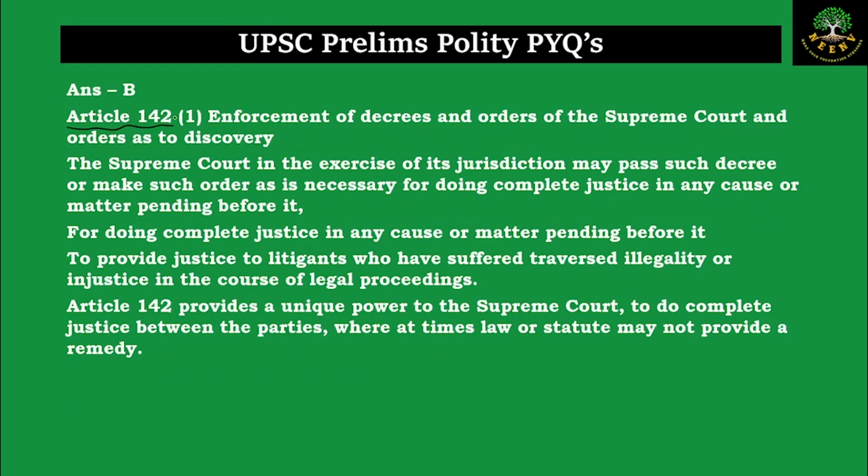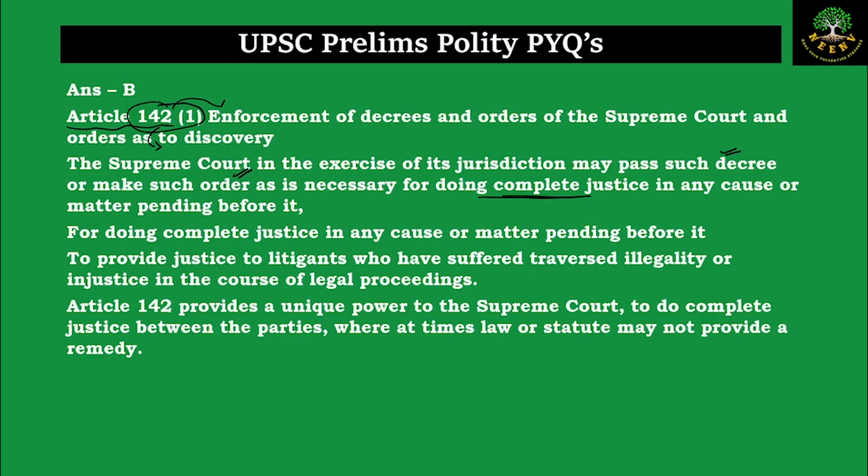Article 142 talks about the enforcement of decrees and orders of the Supreme Court and orders as to discovery. Article 142 Clause 1 talks about the Supreme Court, in the exercise of its jurisdiction, passing such decree or such order if it is necessary for doing what? For doing complete justice in any case that is pending before it. And why is this done?